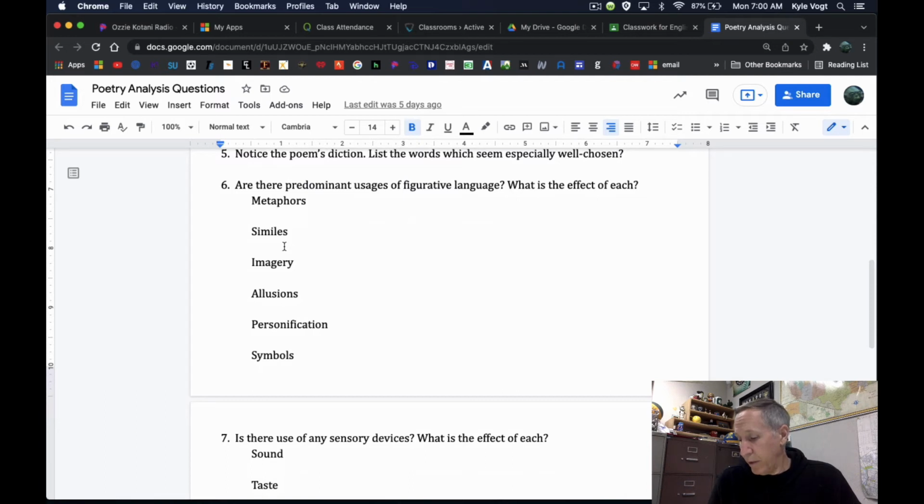Similes is where they use the word like or as. And so far in the ones we have been reading, I don't think there's been a lot of similes, because poets generally tend to use metaphors. They're stronger comparisons. But if you see any similes, a flower is like a beautiful thing, then you could put that down. Imagery, that is where you're deciding that there's some really strong senses that are being appealed to, which is kind of what gets us to number 7.